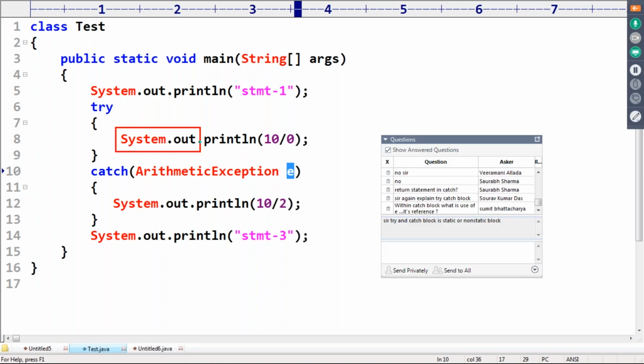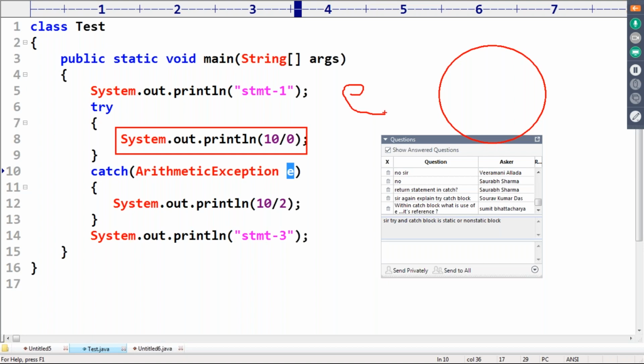Here which exception got raised? Arithmetic exception got raised. Now this arithmetic exception object is going to be sent to the catch block. Now this E points to this arithmetic exception object.